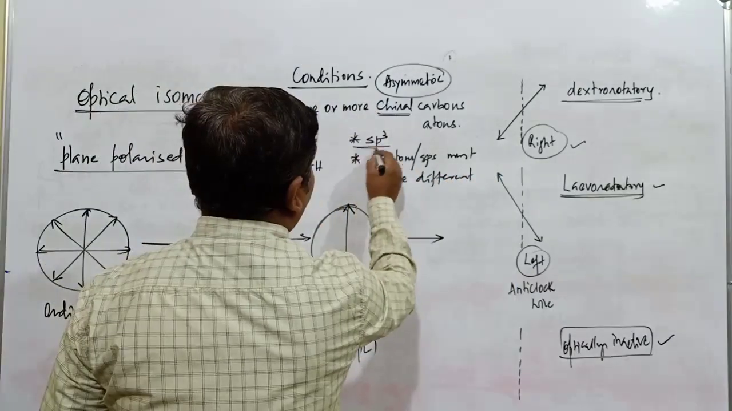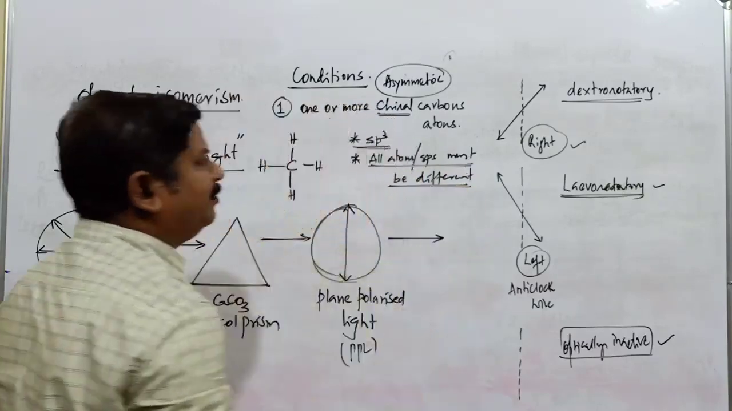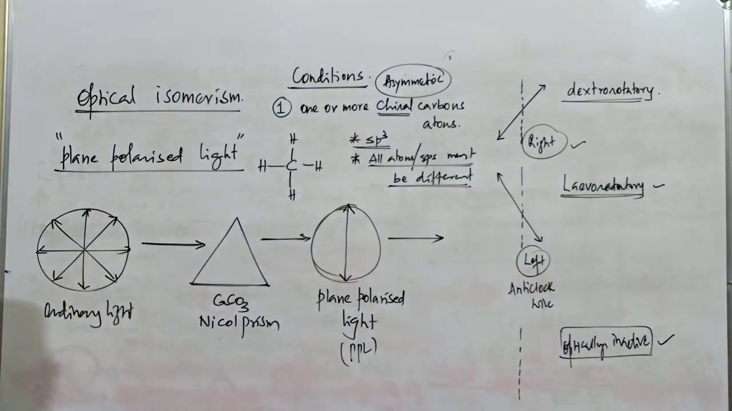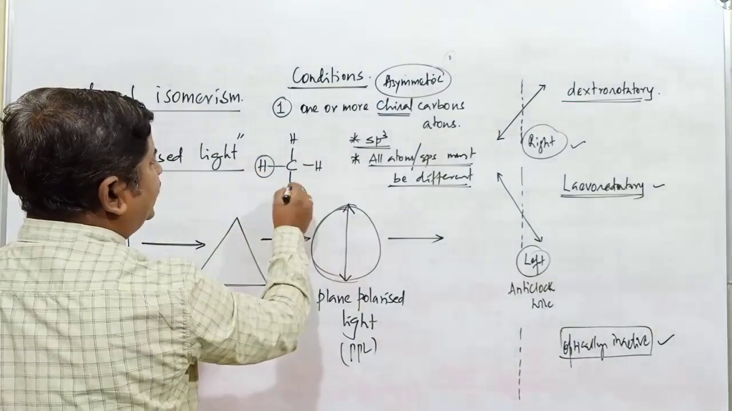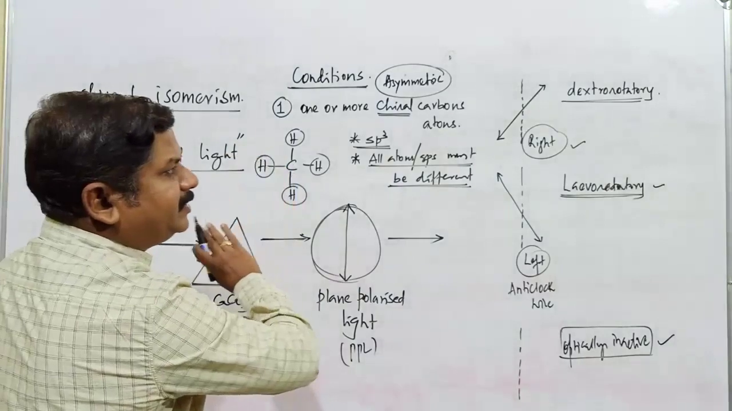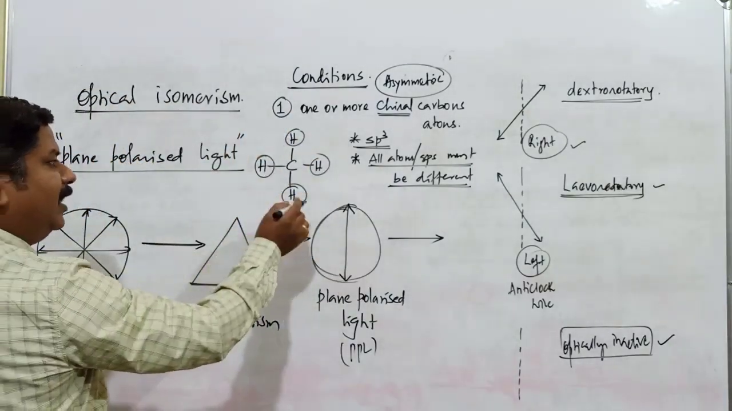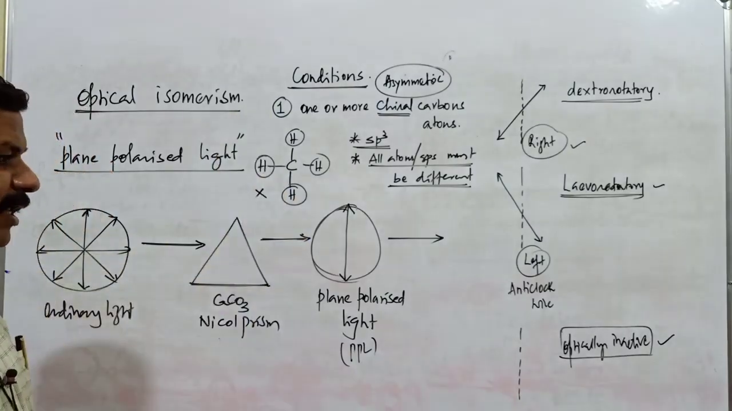First condition, sp3 hybridized carbon atom. On that sp3 hybridized carbon atom, all the atoms or groups must be different. Here, the same hydrogen atoms are present. When the same hydrogen atoms are present, this carbon atom is not a chiral carbon atom. It is not chiral. It cannot exhibit optical activity.